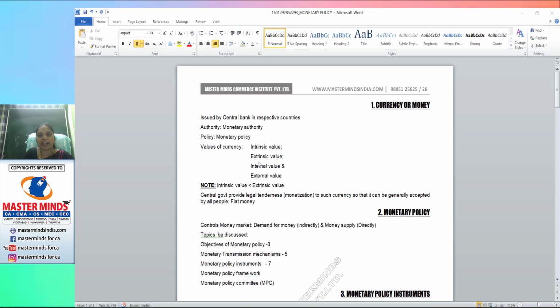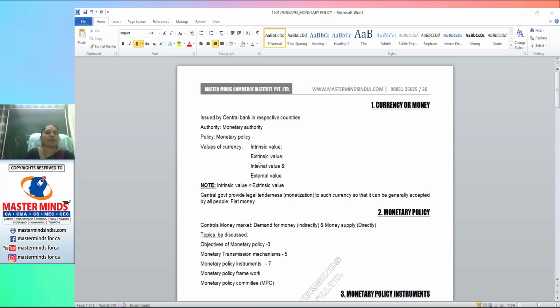And what is the external value? Nothing but the foreign exchange rate. Today is 28th September 2020, and today's exchange rate of the Indian currency with the dollar is 1 US dollar equals 73 rupees 0.735 paise. This is the exchange rate, right? In the foreign exchange market, sometimes the value of the rupee decreases and we call it depreciation of home currency.